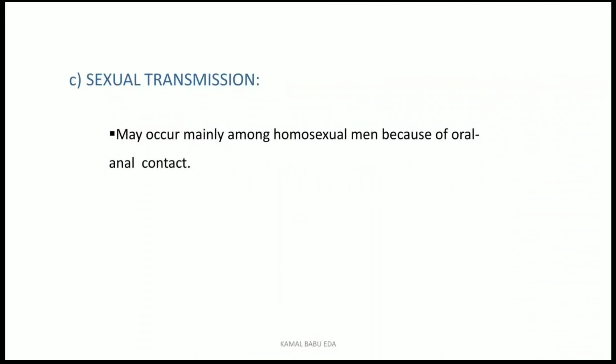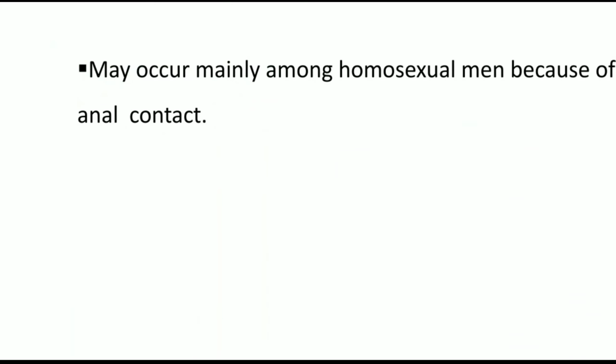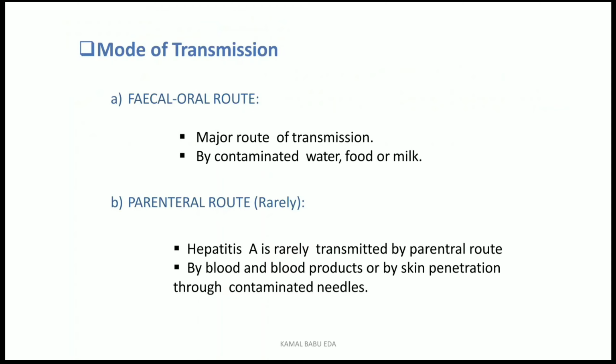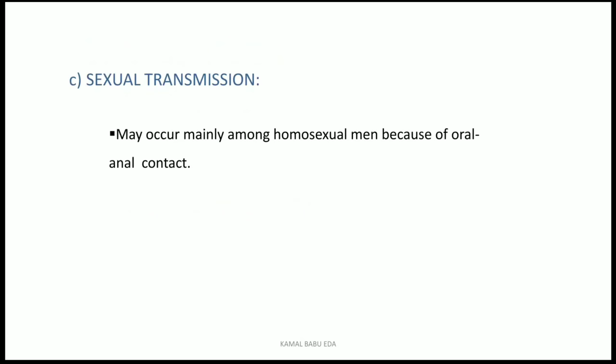So what is the other route? First one is the fecal and oral route, and the next one is the parenteral route, and it is very rare. Mainly it was to the healthcare personnel who were treating the persons. Coming to sexual transmission, it may occur mainly among homosexual men. Why? Because of oral and anal contact.